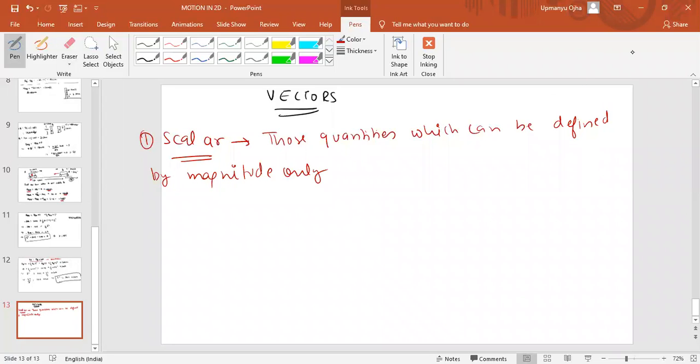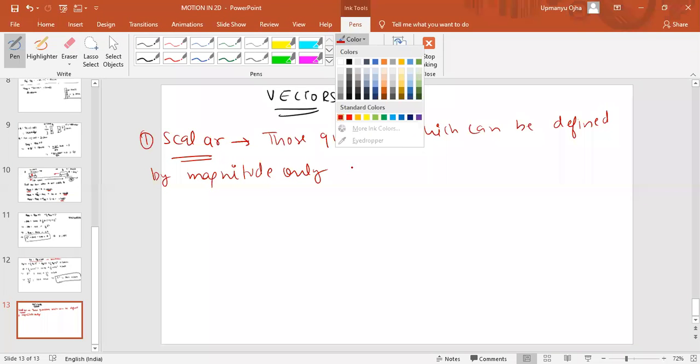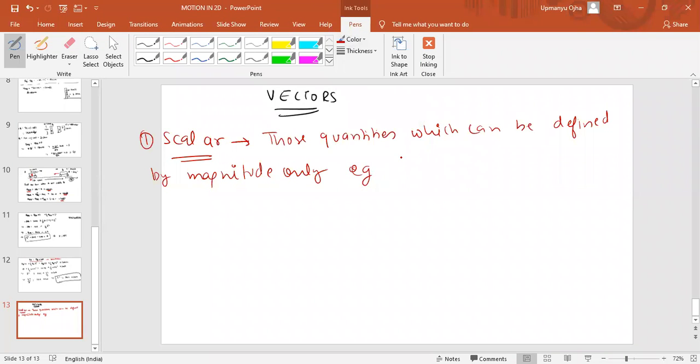These are known as scalar quantities. Okay, fine. So scalar quantities are those quantities which are defined by magnitude only. Examples can be mass, speed. These are scalar quantities which are defined by magnitude only.